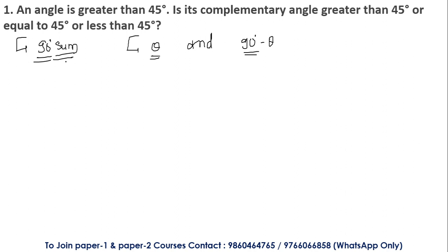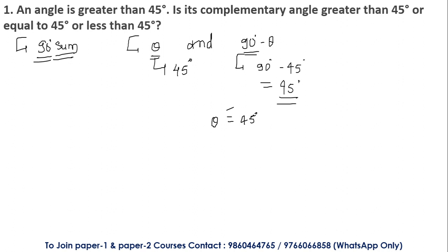Now they have given us one angle equal to 45 degrees, so I'll consider theta's value to be 45 degrees. So the other value that I'm going to get is 90 degrees minus theta, which is 90 minus 45. The subtraction gives 45 degrees. So here theta is equal to 45 degrees.